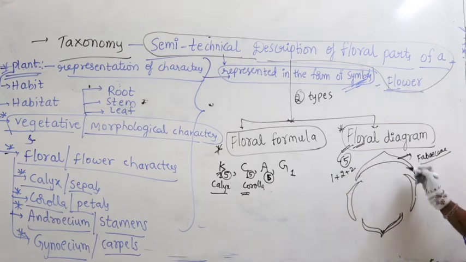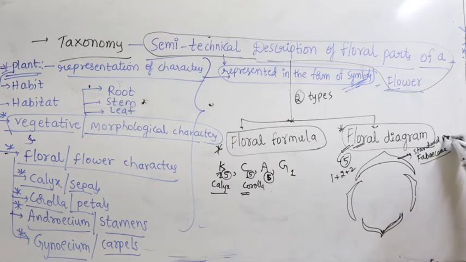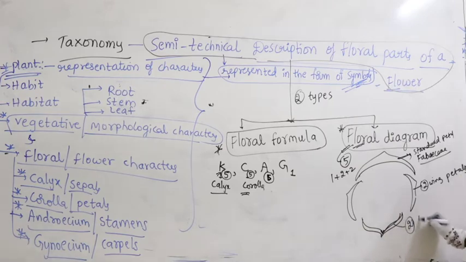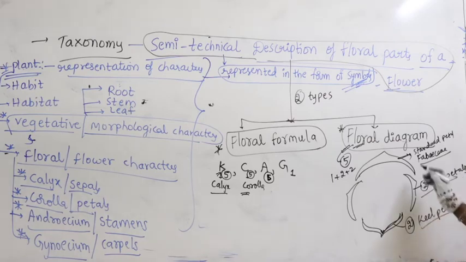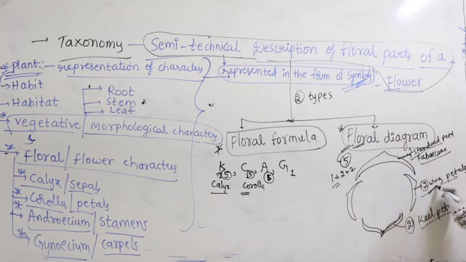What is the one largest petal called? Standard petal. Do you remember? Wing petals. We discussed this in morphology. And 2 are small petals, called keel petals. There is one standard petal, 2 lateral petals called wing petals, and 2 keel petals. The arrangement is 1 plus 2 plus 2. How they are arranged can be drawn in the diagram called the floral diagram.